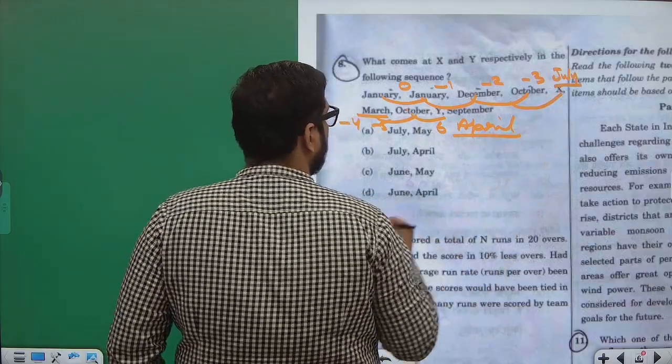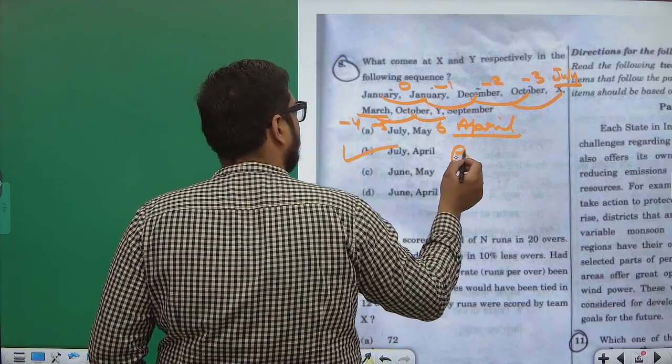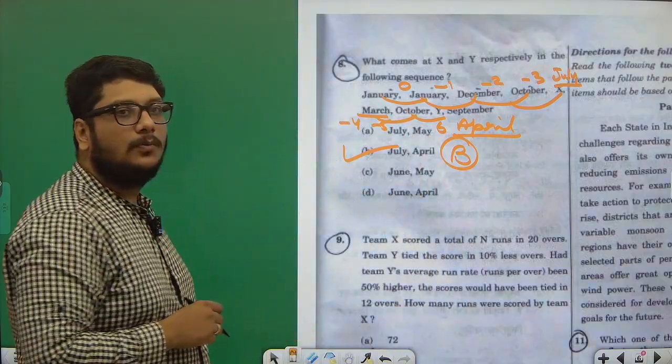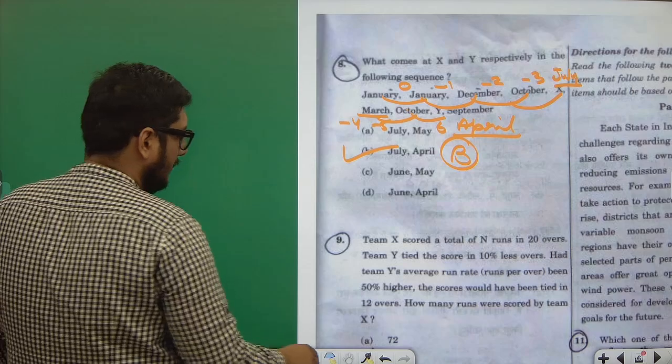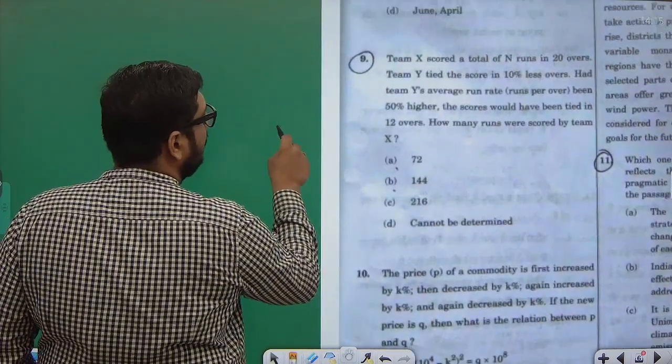The correct answer is July and April, which is option number B. Which is the correct answer, guys? Option B. Clear? Question number 9, very easy, straightforward.